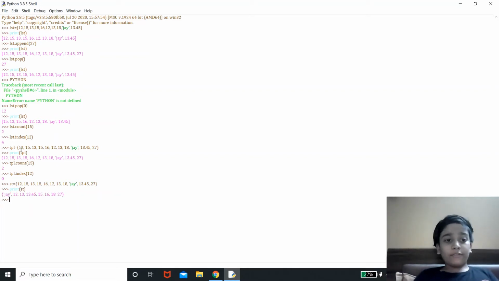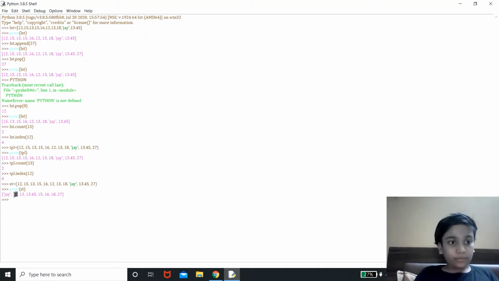So you might have noticed that over here 12 is at the beginning and j is before 13.45. But over here j is at the beginning and 12 occurs only once, whereas over here it occurs twice.